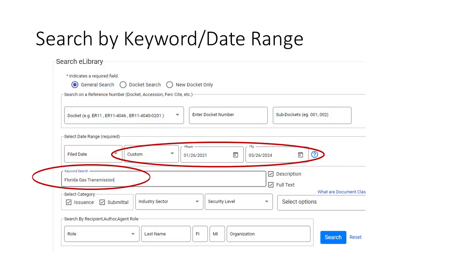When you're looking to research a specific company or a project, a great way to search on eLibrary is with the keyword search and using a custom date range. If you intend to look up a particular filing without knowing the docket number, then you can enter the company name and a specific date range of a few months. Then press search to bring up the results.